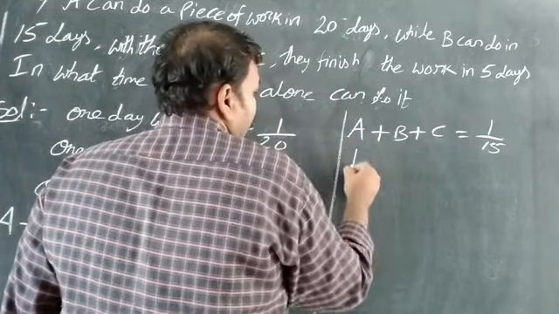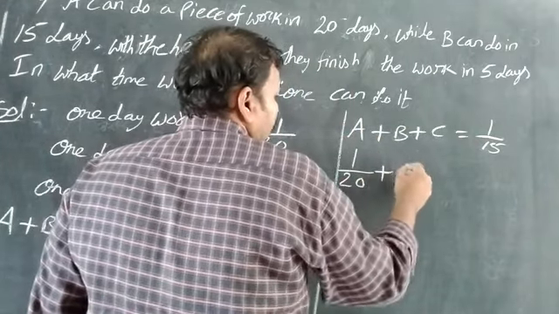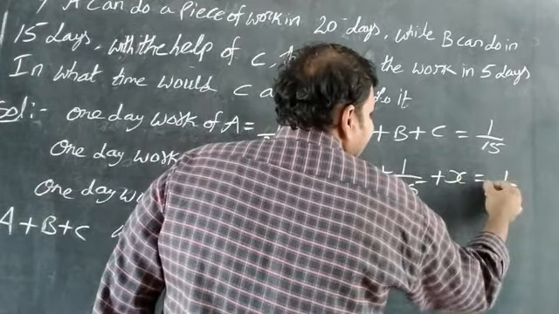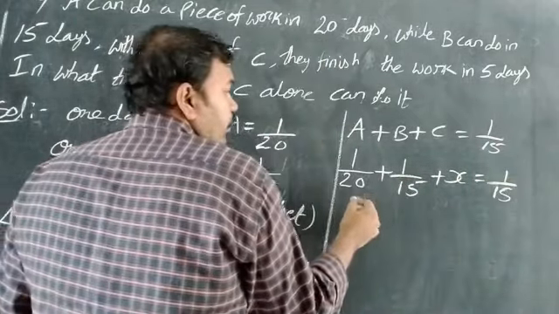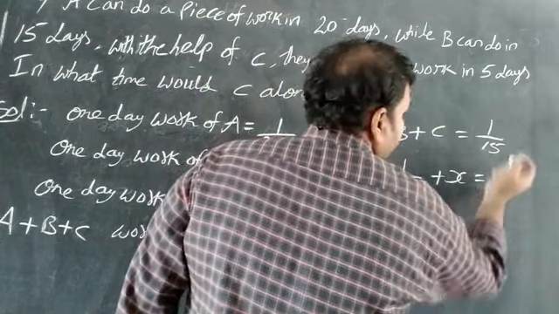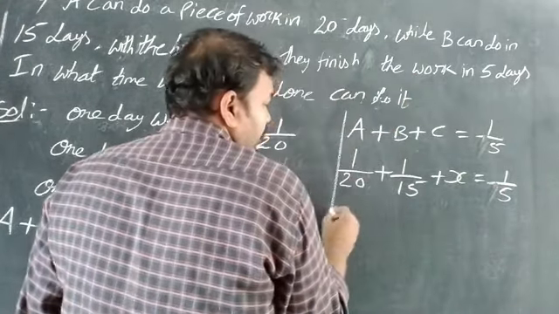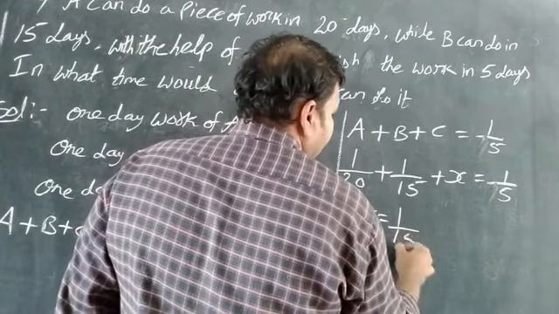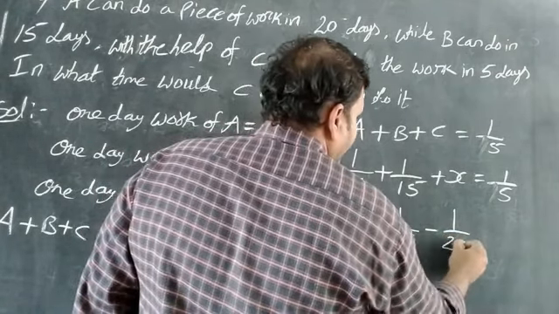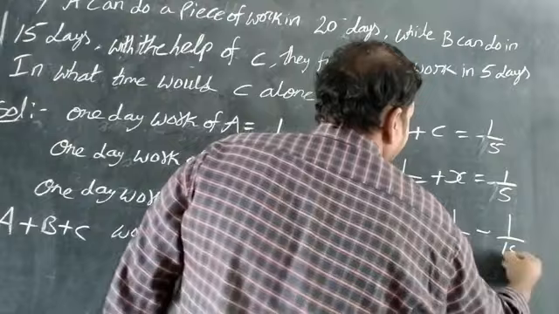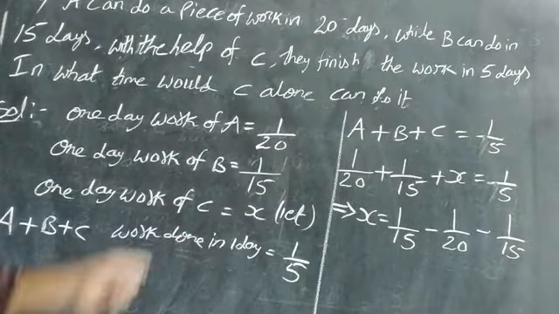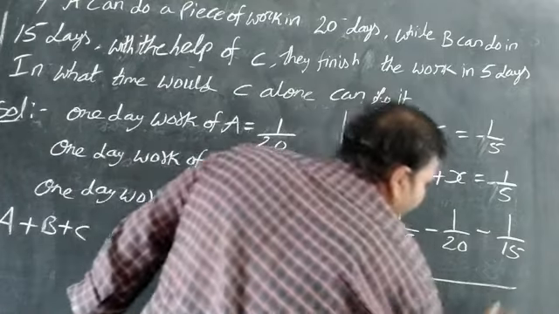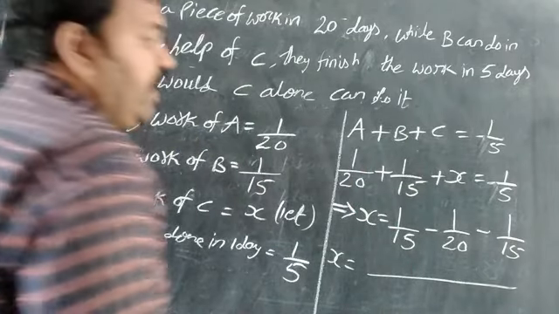What is A? 1 by 20, plus B, 1 by 15, plus C, X, is equal to 1 by 5. We want only the X. X is equal to 1 by 5 minus 1 by 20 minus 1 by 15.